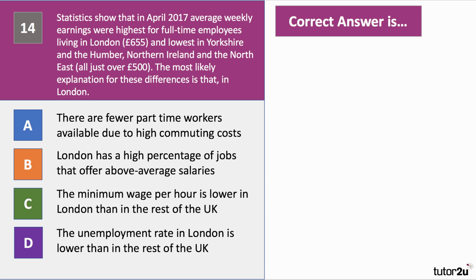So this is our penultimate question. The right answer is B. London has a higher percentage of jobs that offer above average salaries. The unemployment rate in London is actually higher than the rest of the UK. It's not an actual explanation. The minimum wage actually is higher in London, again, than in other countries. The sort of living wage is higher in London. There are fewer part-time workers available. Well, high commuting costs affects both part-time and full-time workers, as we know.